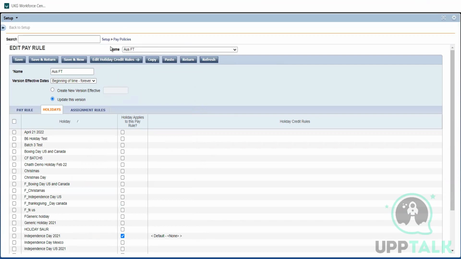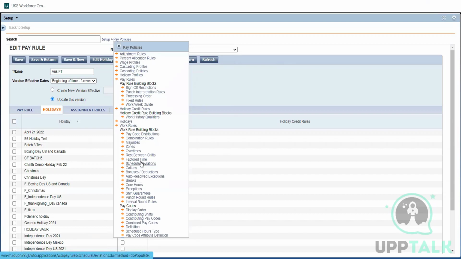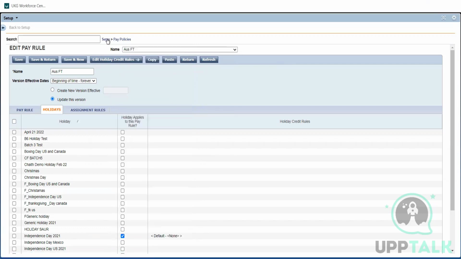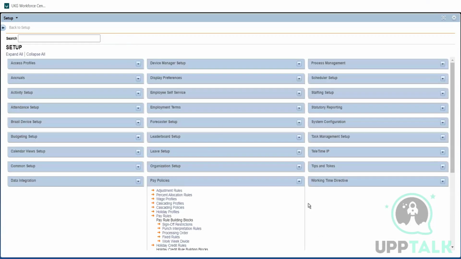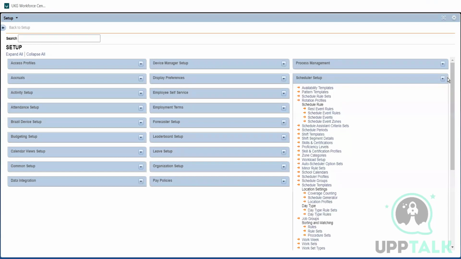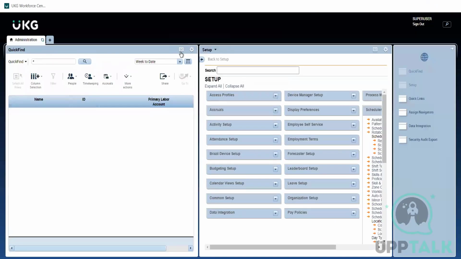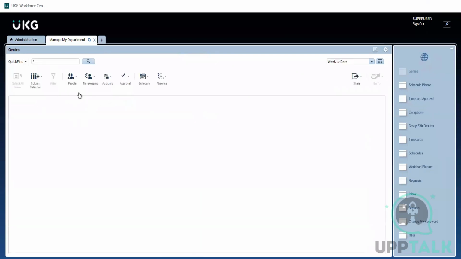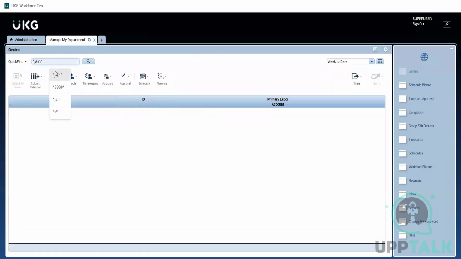So now I have given you an idea on the quotas and schedule deviation, and we have seen holidays and how they are mapped to the payroll. Now let me take you through some other items we set up. We'll stop the pay policies. Now let me take you through a few generic items. Scheduler setup is where we will be creating schedules for the employee. You know schedules, right? What shift, when an employee should start and when an employee should end the shift, we will be creating schedules.